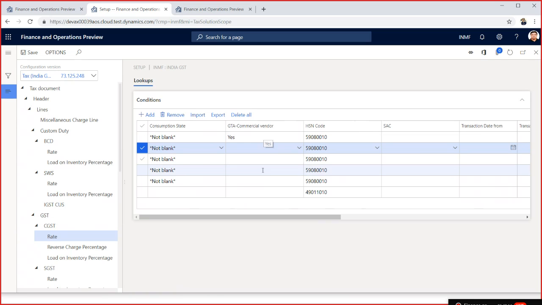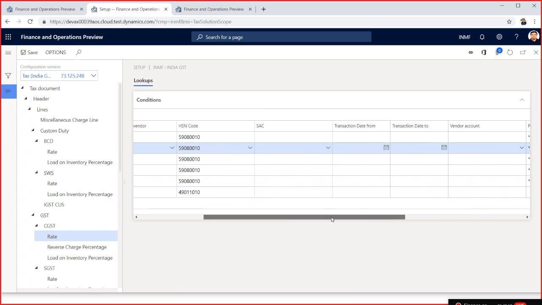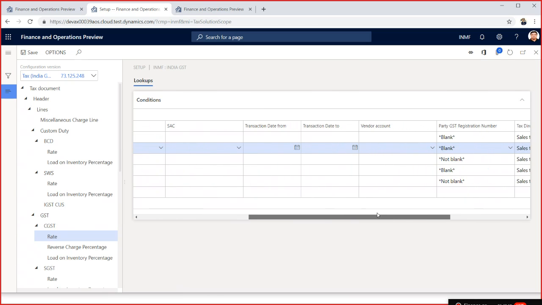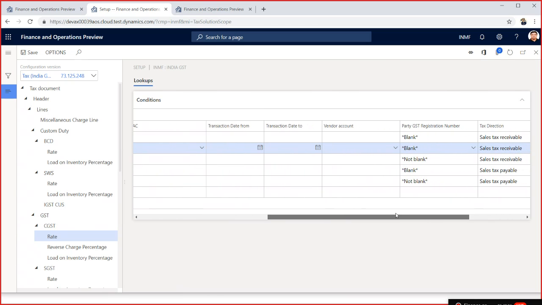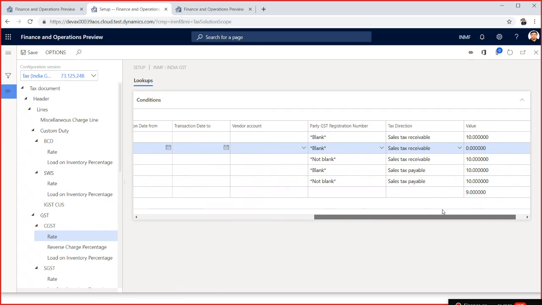So this is the table which you can utilize, because I got many queries or escalations on this area where people are asking: my GTA is non-registered, or still I have to calculate the tax, or my party is unregistered, or my party is registered, how can I calculate the tax in those cases. So you have to use this table to calculate your taxes.